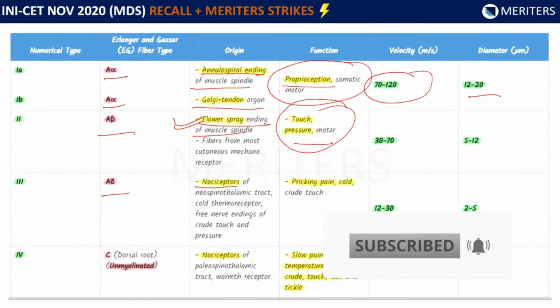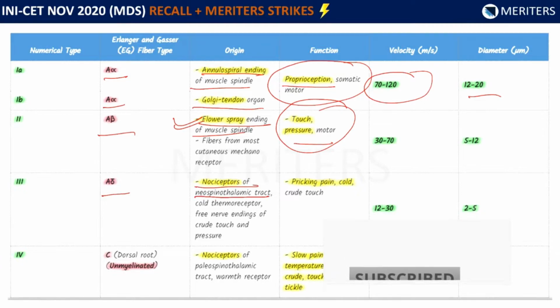Similarly, A delta is also given. These are the nociceptors of the neospinothalamic tract, cold thermoceptors, and free nerve endings of crude touch and pressure. Functions are pricking pain, cold, and crude touch. At least you should know the functions of each. And then C fibers.